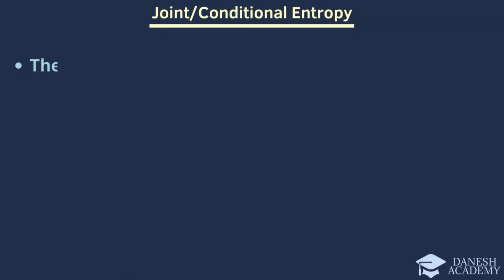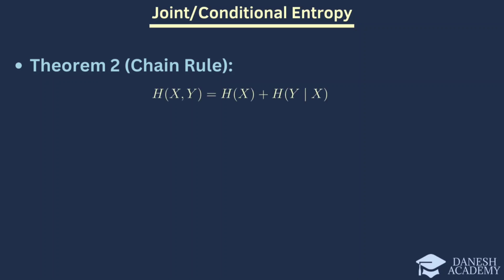Now here we explore the chain rule for entropy. As stated in Theorem 2, we have this equation. This theorem tells us that the joint entropy of two random variables X and Y can be decomposed into the sum of the marginal entropy and the conditional entropy.